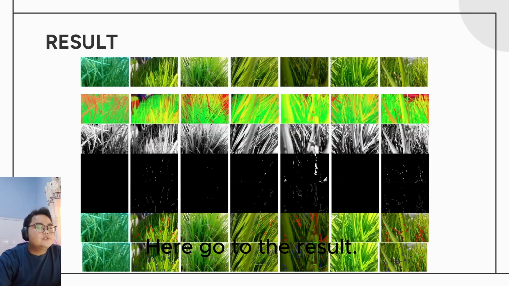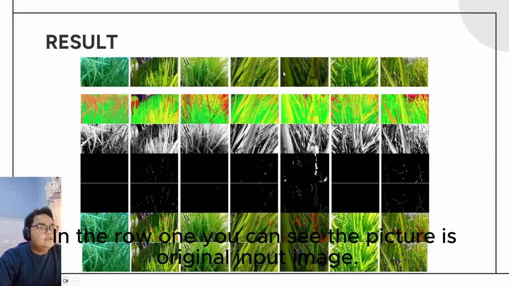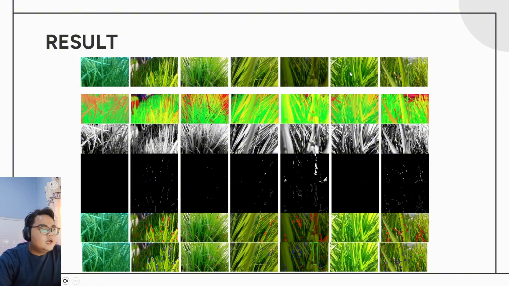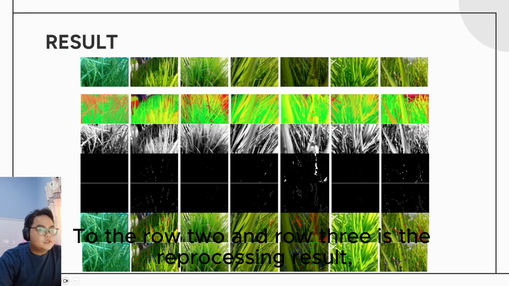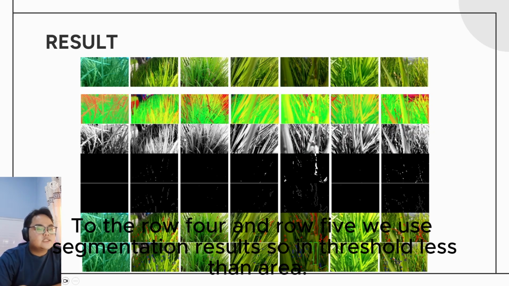Here we go to the results. You can see the picture we put here. In row 1, you can see the picture is the original input image. Row 2 and row 3 are the preprocessing results. We use resizing and enhancement.